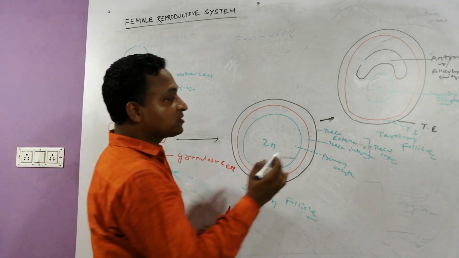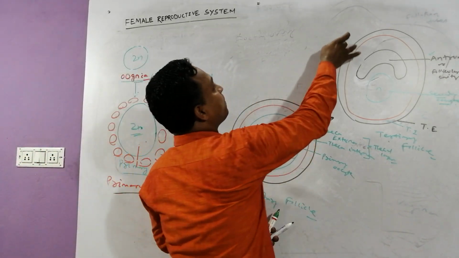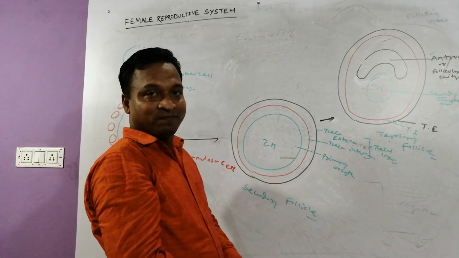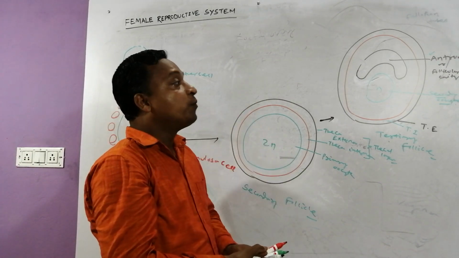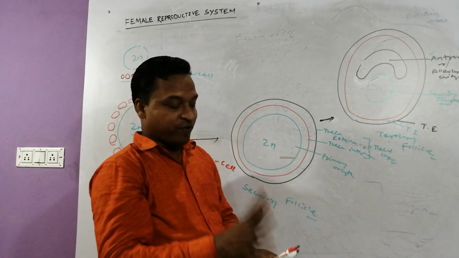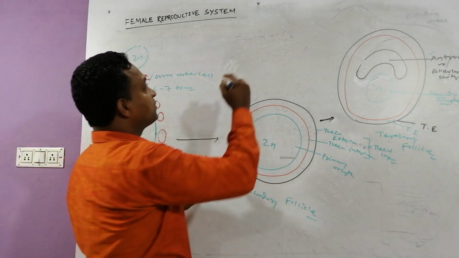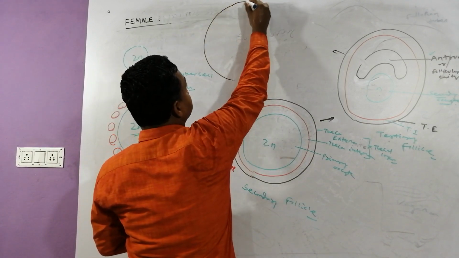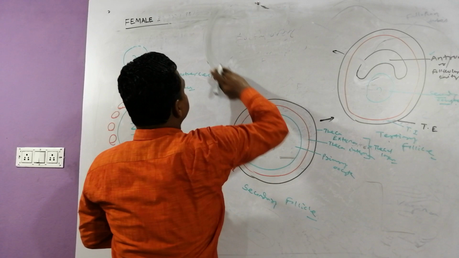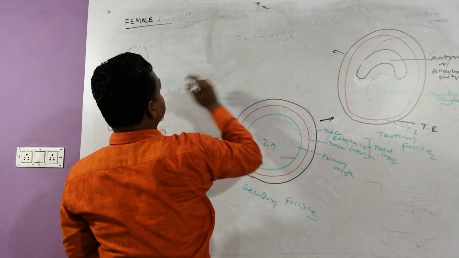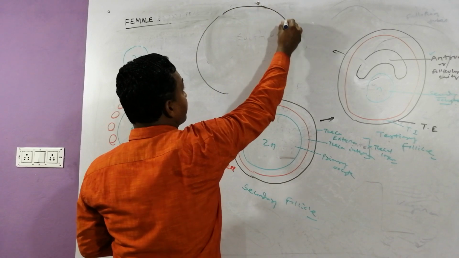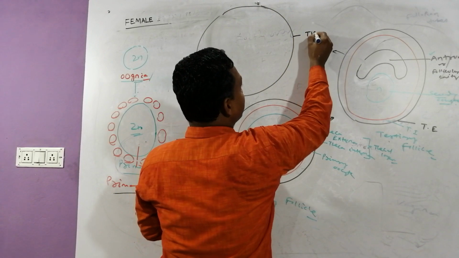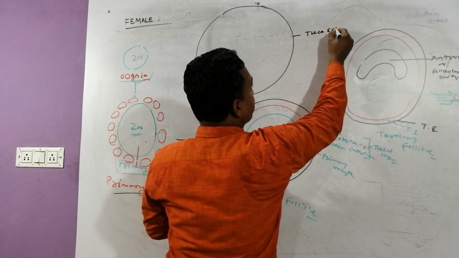Now the tertiary follicle undergoes some structural modification and enlarges in size to produce another structure, called the Graafian follicle. Try to understand, my dears. This is the outermost layer, which we call theca externa.